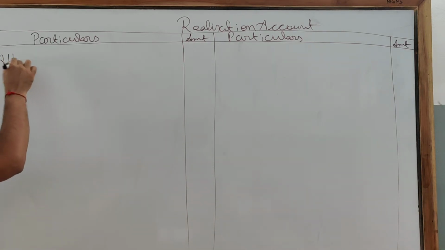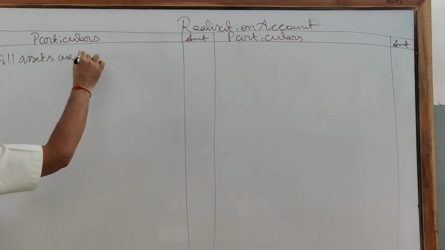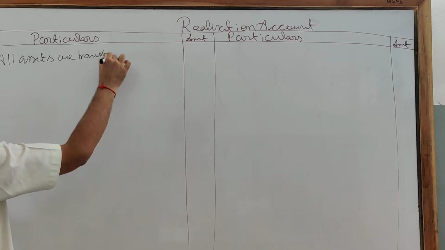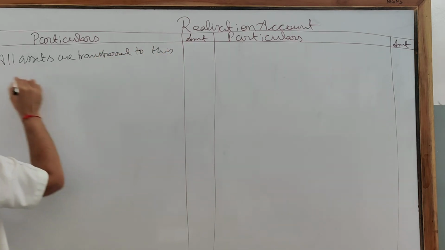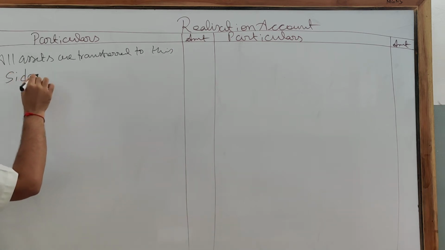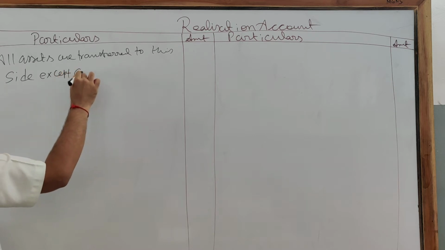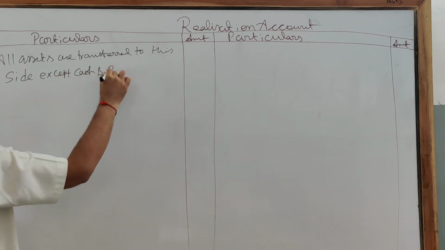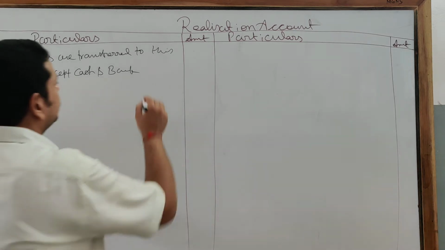So all assets are transferred to this side except cash and bank, because cash and bank is already in realized form. You can't sell your cash and bank. Clear? So all asset accounts are closed by transferring to the debit side of the realization account.